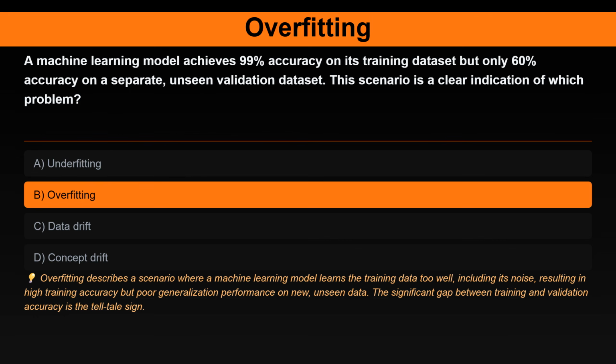The correct answer is overfitting. Here's the explanation. Overfitting describes a scenario where a machine learning model learns the training data too well, including its noise, resulting in high training accuracy but poor generalization performance on new, unseen data. The significant gap between training and validation accuracy is the telltale sign.